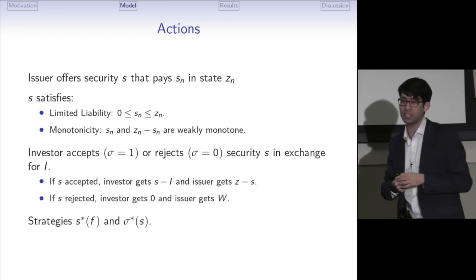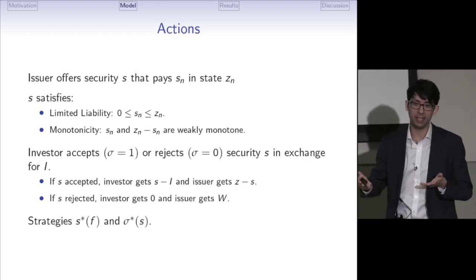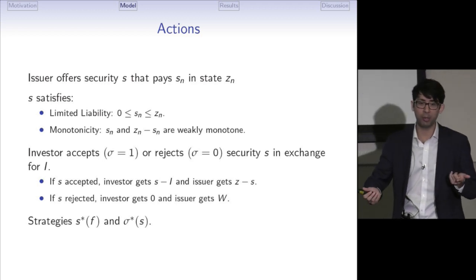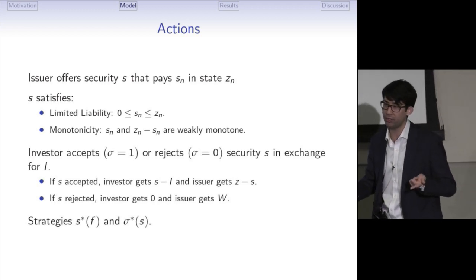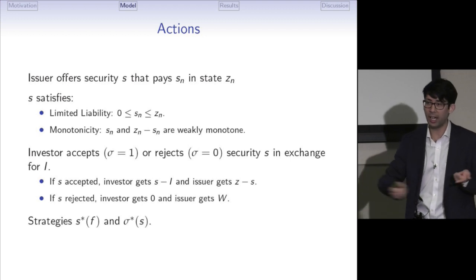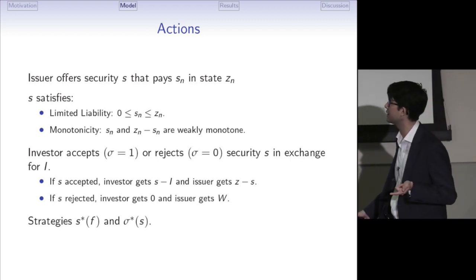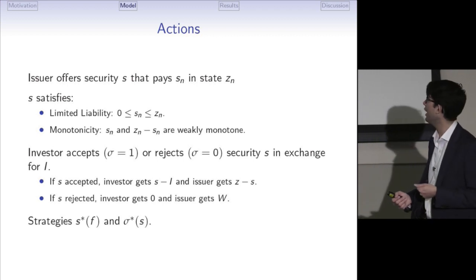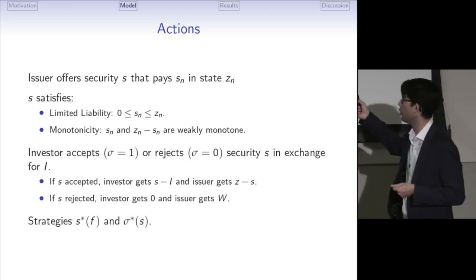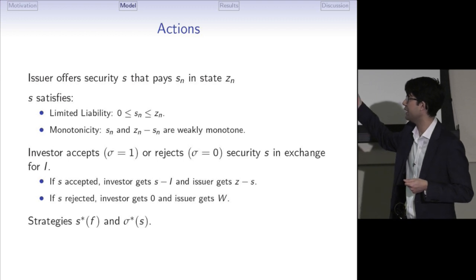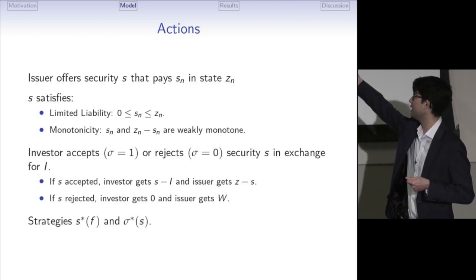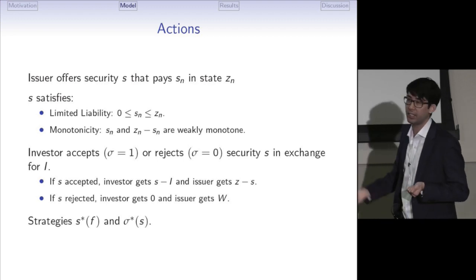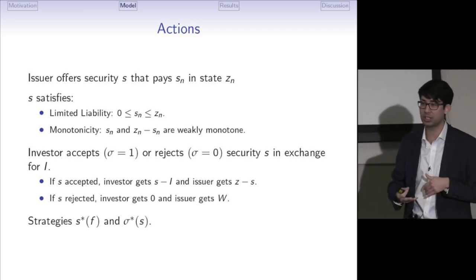The issuer offers security S that pays Sn in state Zn, and the security satisfies standard conditions: limited liability, meaning nobody gets negative payoff in any state, and monotonicity. High cash flows are better for both sides. The investor can either accept or reject the security offer S in exchange for I. So if S is accepted, then the investor gets S minus I, and the issuer gets Z minus S once Z is realized. If S is rejected, then the investor gets 0, and the issuer gets to keep W.